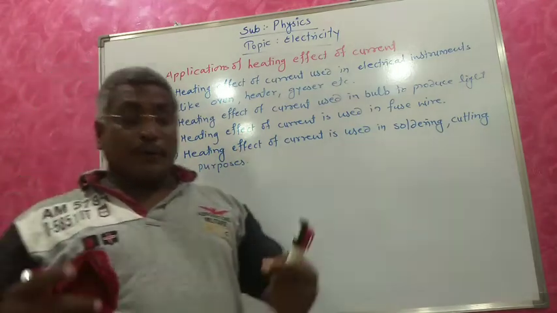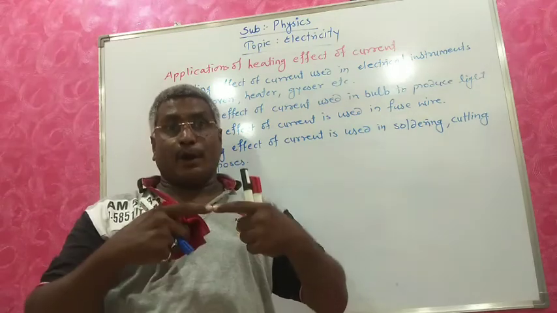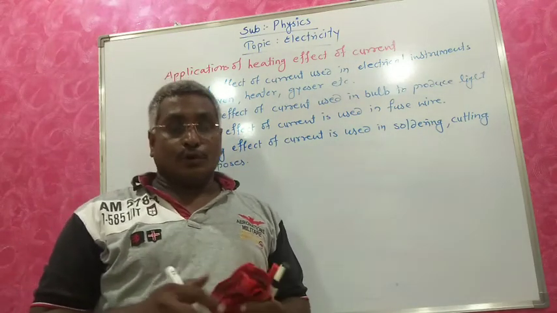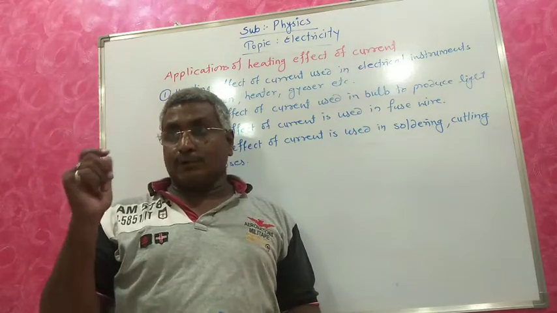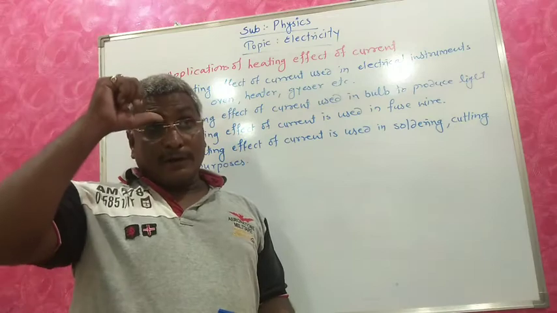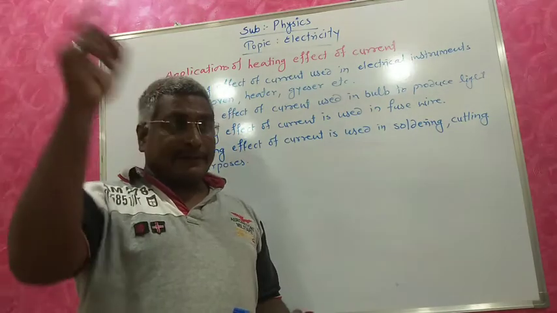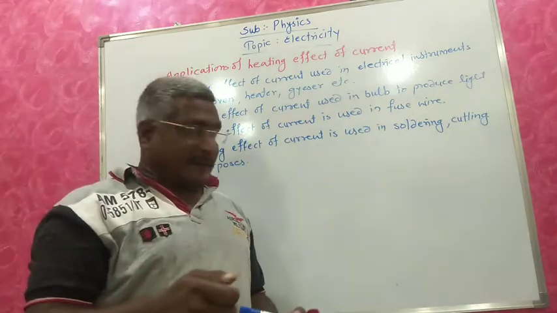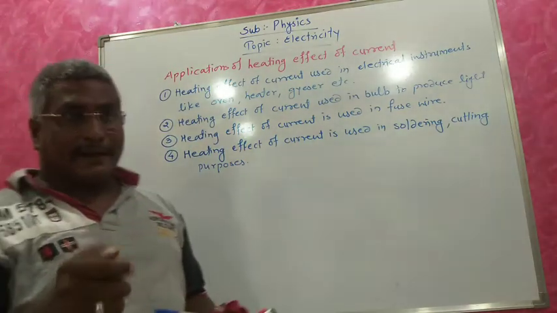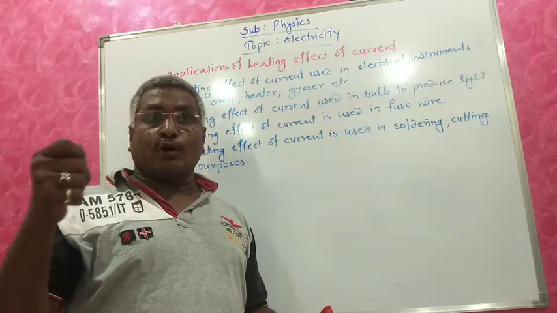Soldering means when two metals are joined, that is called soldering. In a workshop you observe that in their hand there is one instrument, and that instrument has a long rod.